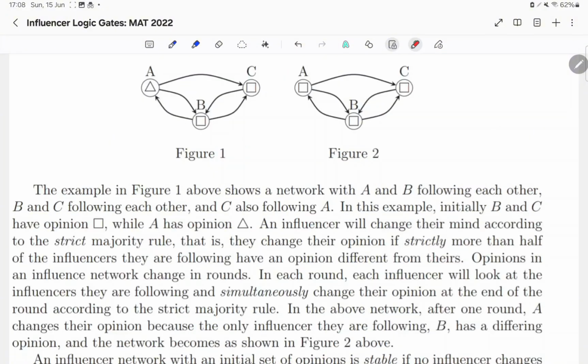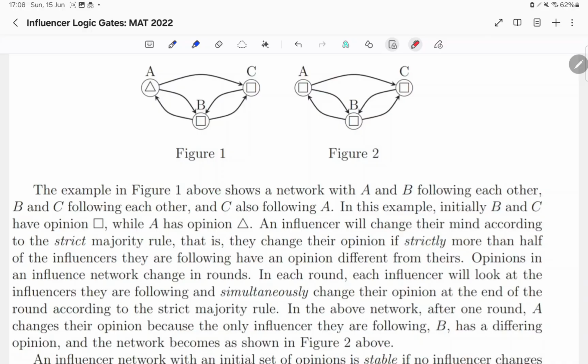The example in figure 1 above shows a network with A and B following each other, B and C following each other, and C also following A. In this example, initially, B and C have opinion square, while A has opinion triangle.